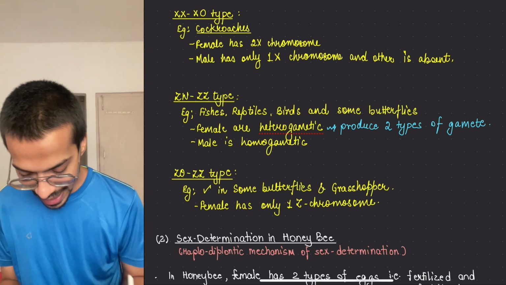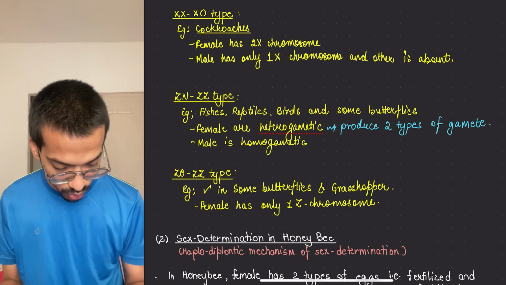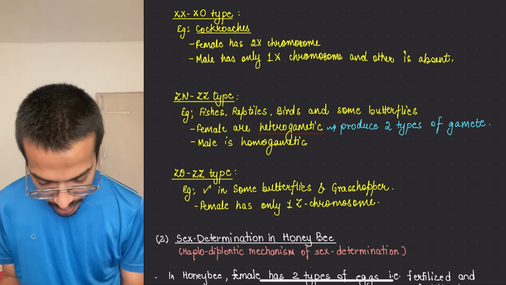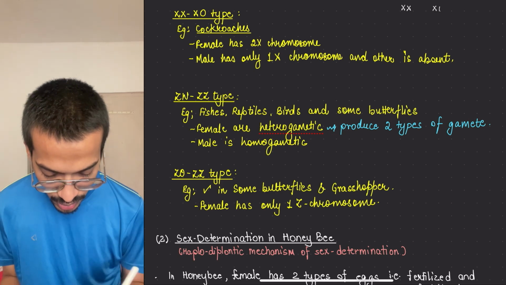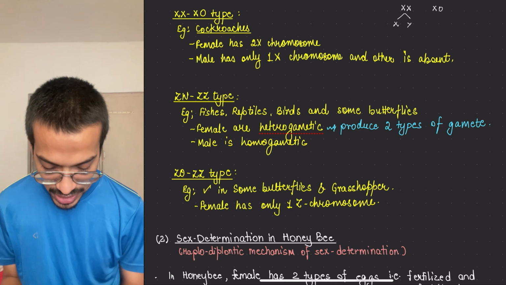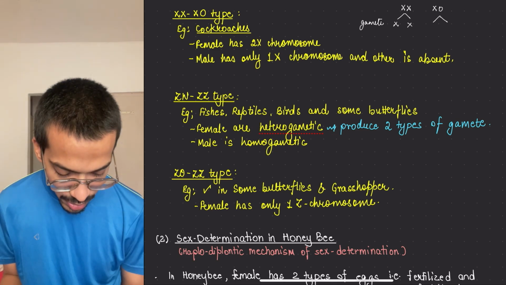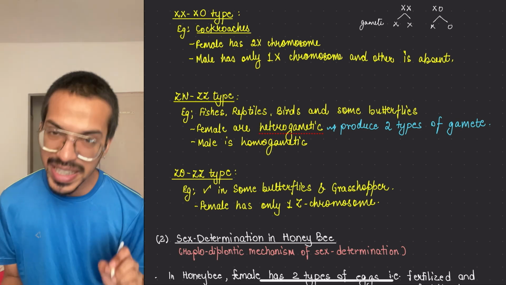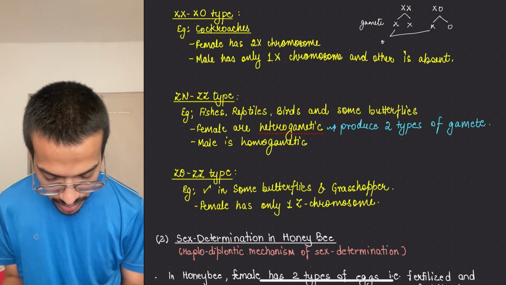Okay, if I make it as a cross, see, the female has XX and the male has XO. So they will make two different types of gametes, whereas here the gametes will be X and O, meaning gamete absent. This combination forms a female cockroach.